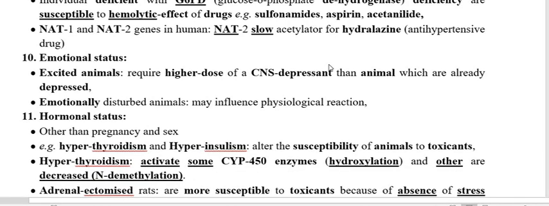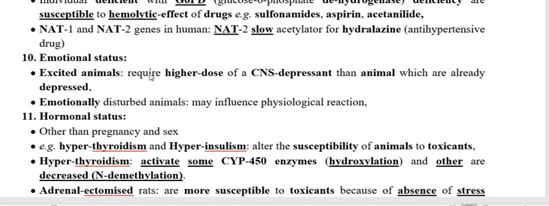Now we have to go through the emotional status of the patient or of the host animal. If a host animal is excited and you are using any depressant, then for the same activity, as compared to the unexcited animal, you have to use more amount.